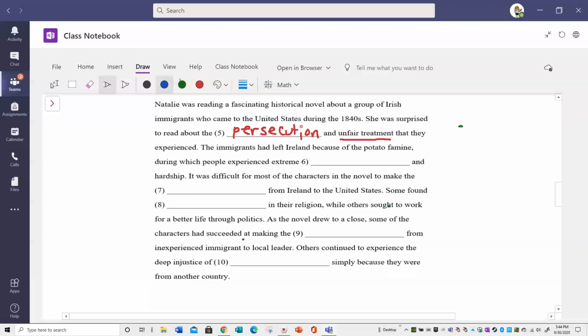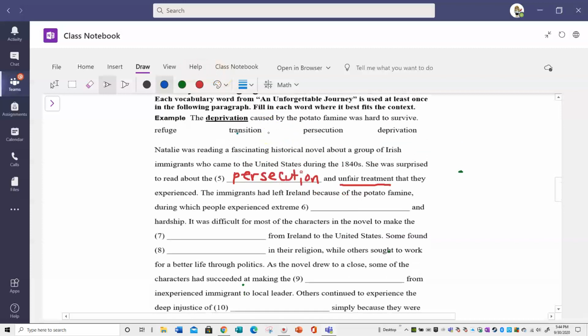Okay. The immigrants had left Ireland because of the potato famine, during which people experienced extreme blank and hardship. So I would say that is deprivation. Let's see, go up a little bit here. Deprivation.